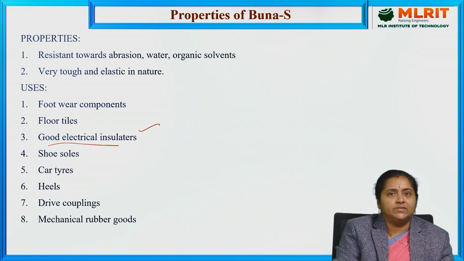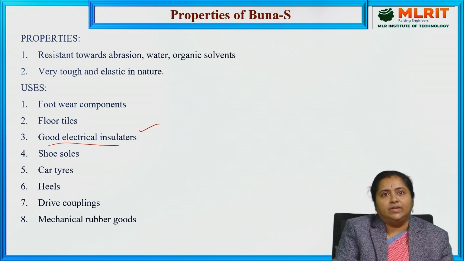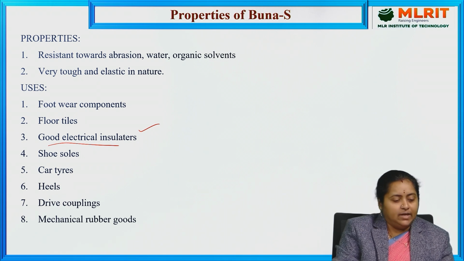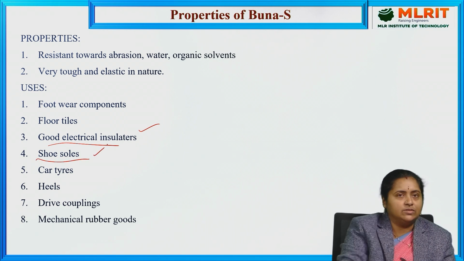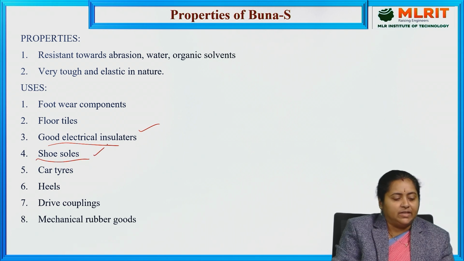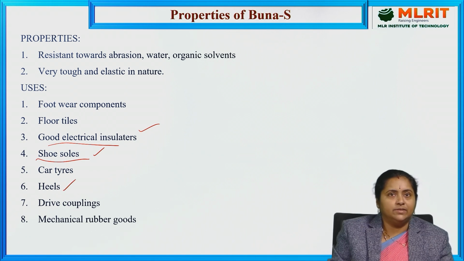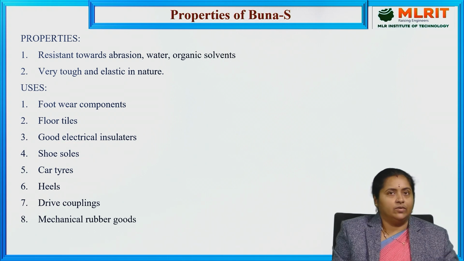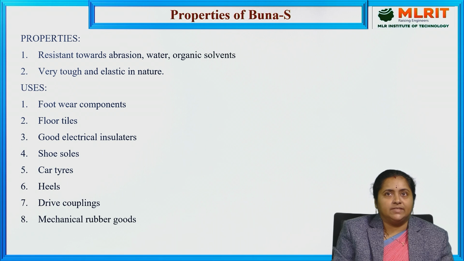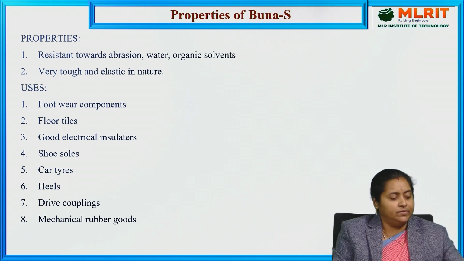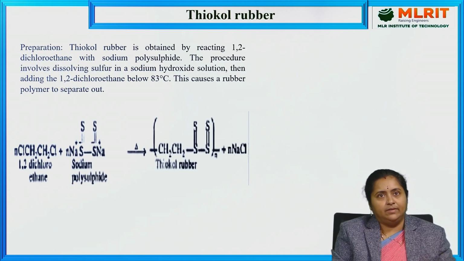So it can be used as an insulating material for any kind of electrical components like switchboards, switches like that. And then in shoe soles also it is very much useful. Tires of cars, tubeless tires like that, and then heels, and in driving couples and in mechanical rubber goods, this Buna rubber has a lot of applications. So Buna is the best example for an elastomer, and let us go with the second example for elastomer.